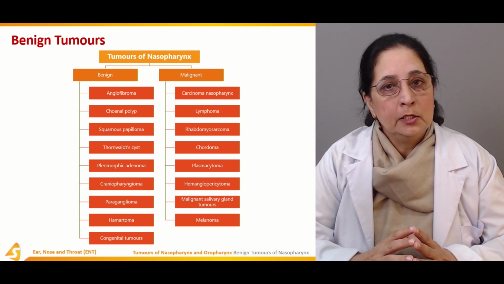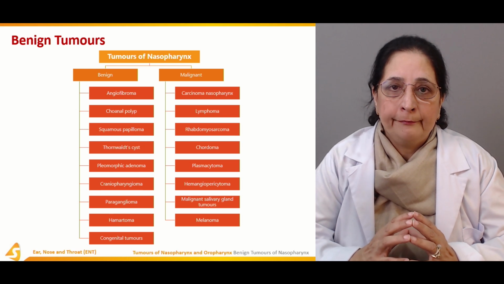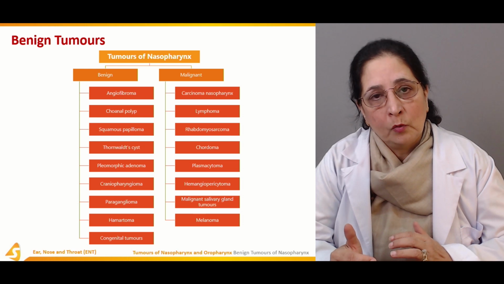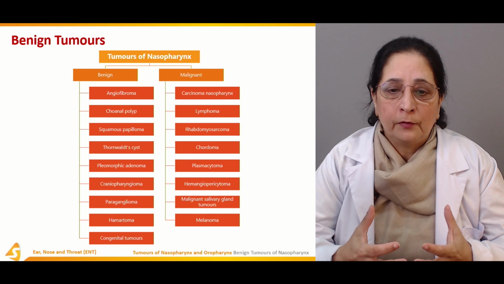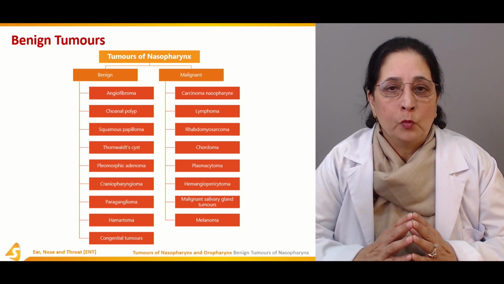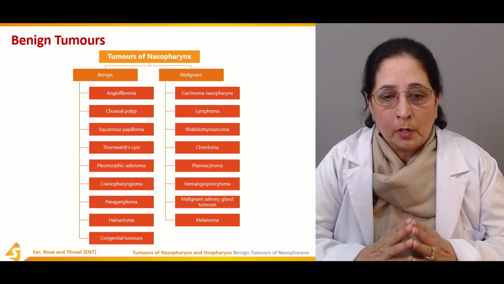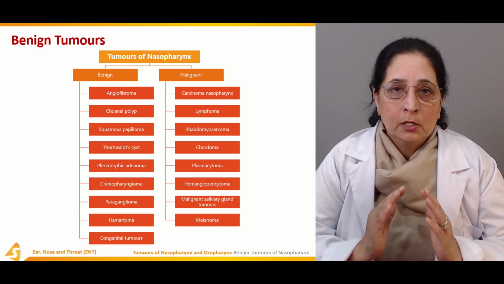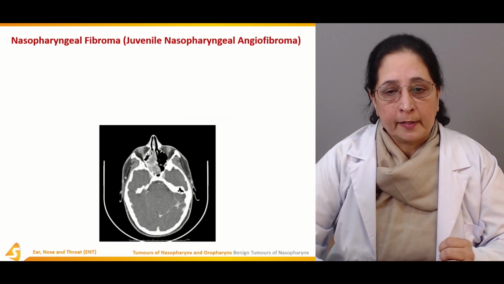So carcinoma nasopharynx; lymphomas develop from the lymphatic system; rhabdomyosarcoma develops from the connective tissue, soft tissues. Then we have chordoma, plasmacytoma from the plasma cell, hemangiopericytoma, malignant salivary gland tumors, and melanoma. So all these are the malignant tumors of the nasopharynx.